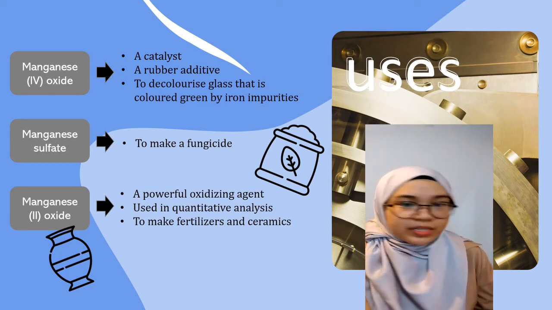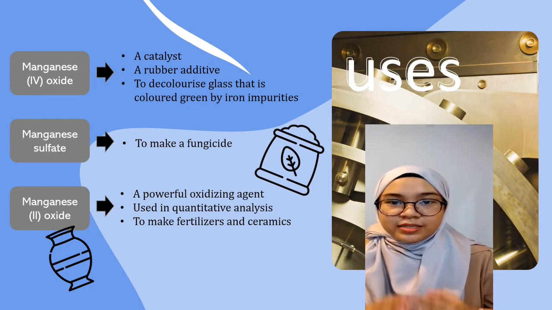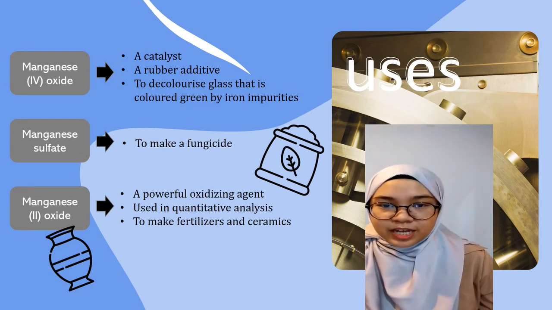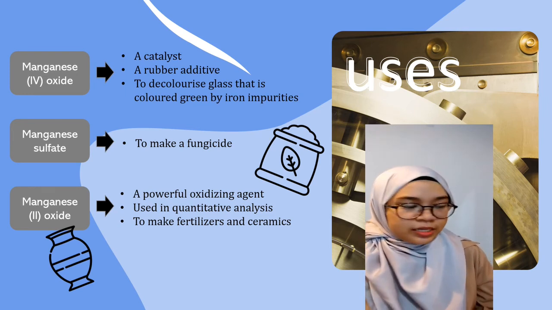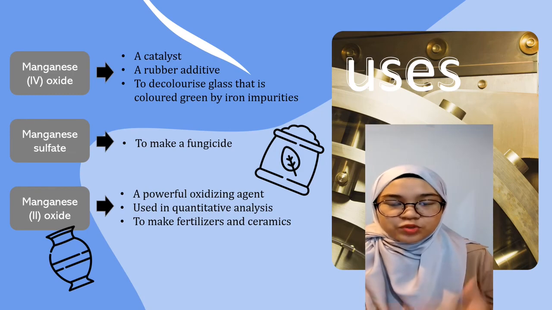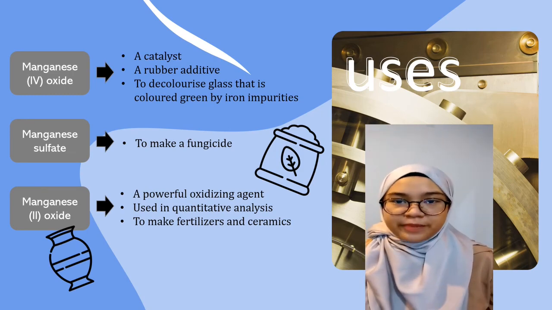And also manganese dioxide. It is a strong oxidizing agent. It is used a lot in quantitative analysis, and it is used to make fertilizer and ceramics.